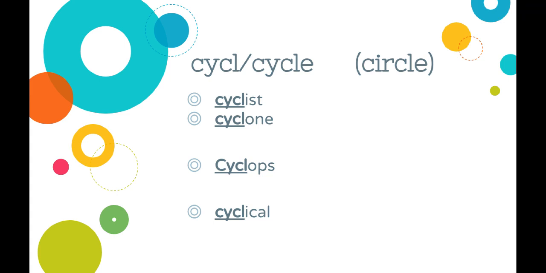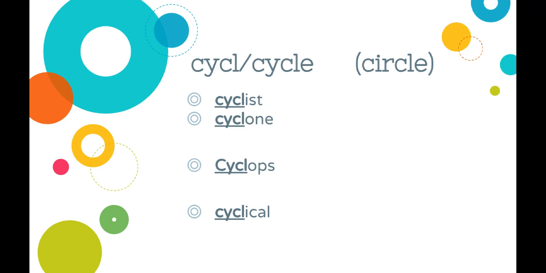Cyclone. You do have to remember that it's O-N-E at the end. It looks like one, sounds like own, cyclone. Cyclops, now this word is really kind of special because it is a proper noun. So it does need to be capitalized. Cyclops has to be capitalized on your test in order for it to be correct. It is a proper noun, so capital C. But it has that cycl, kind of like cyclist and cyclone, but it does have the capital C.